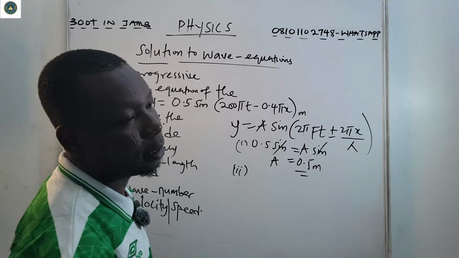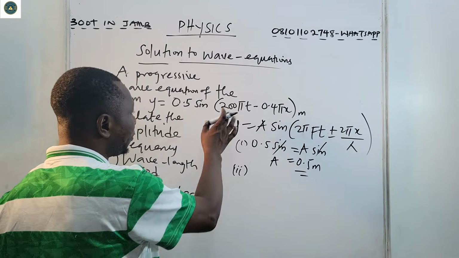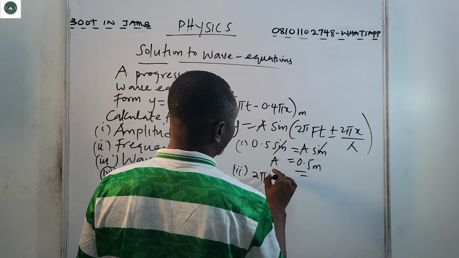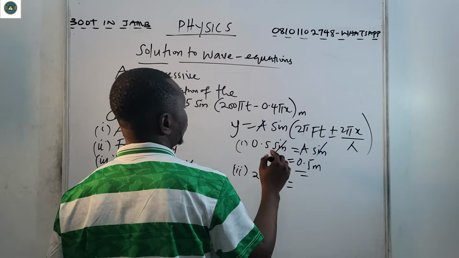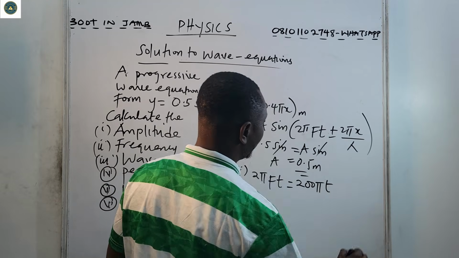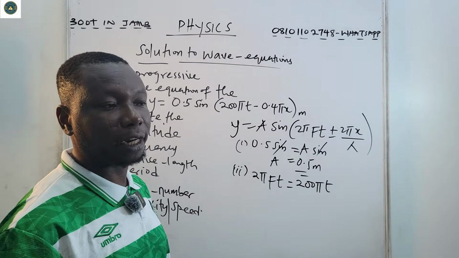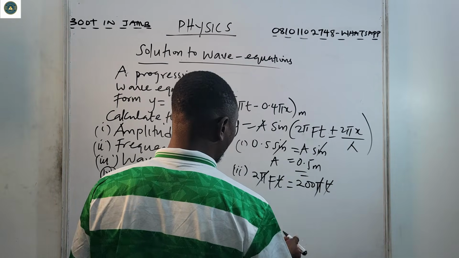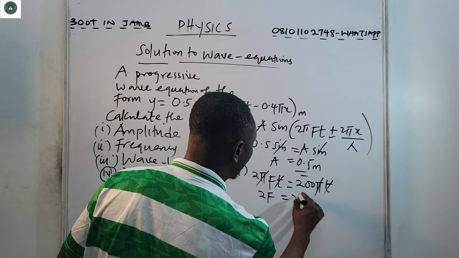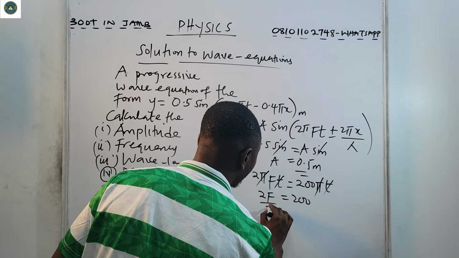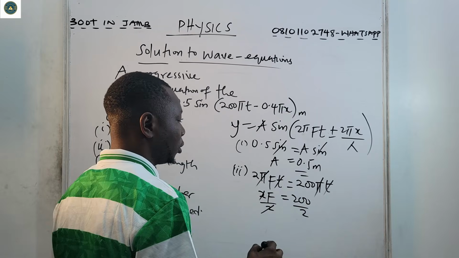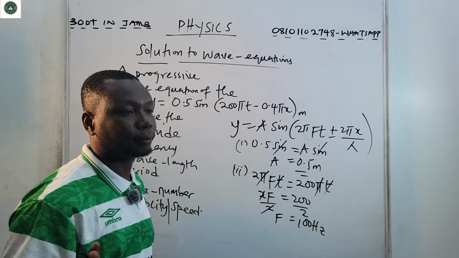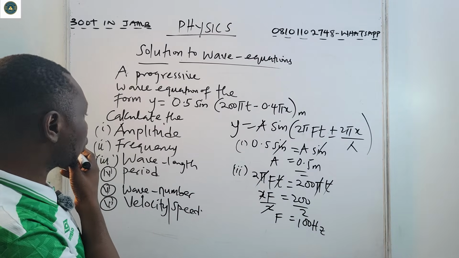Now, 2 says frequency. How do we get frequency? We compare again. From our general equation, 2 pi ft is equal to 200 pi t. So pi can cancel pi, t can cancel t. What is left? 2f is equal to 200. Divide by 2, 2 will cancel 2. So what is left? Frequency is 100 Hz.